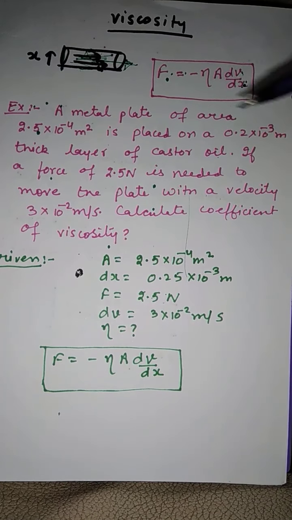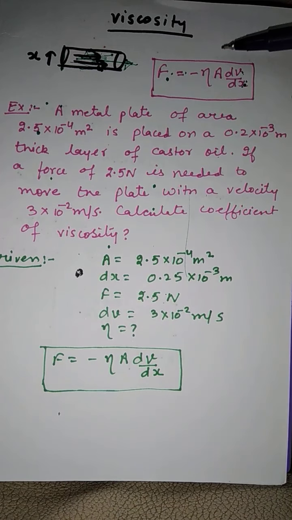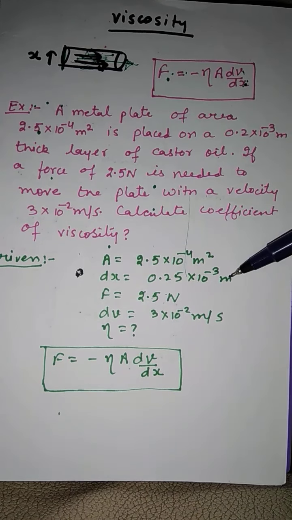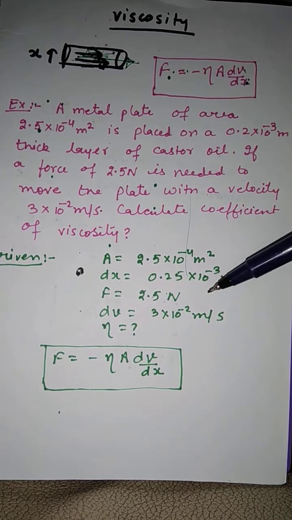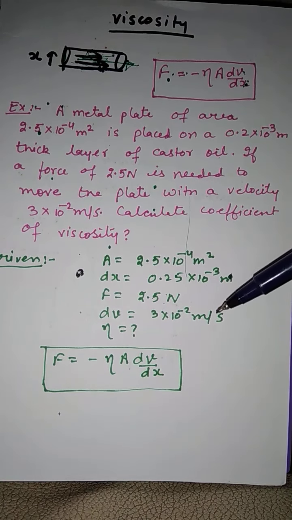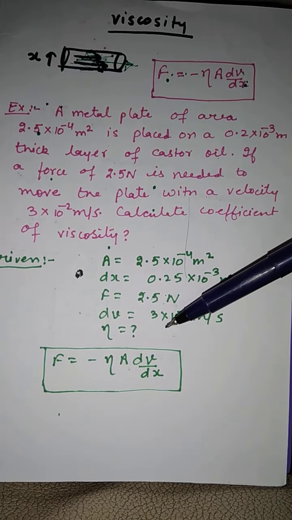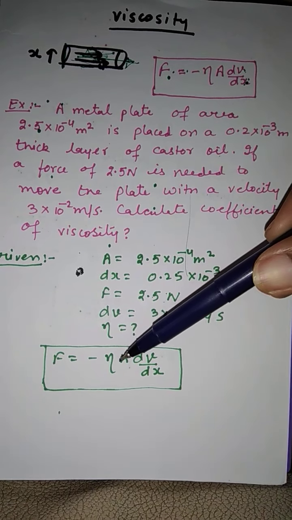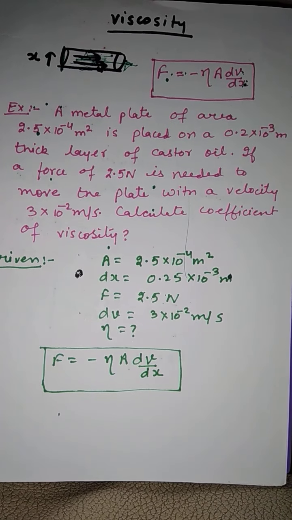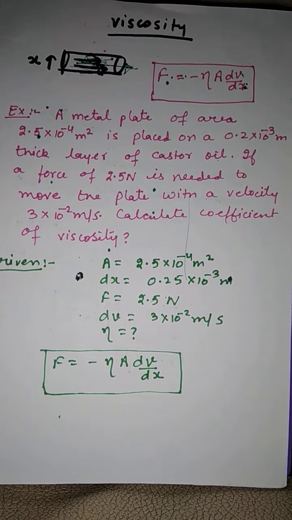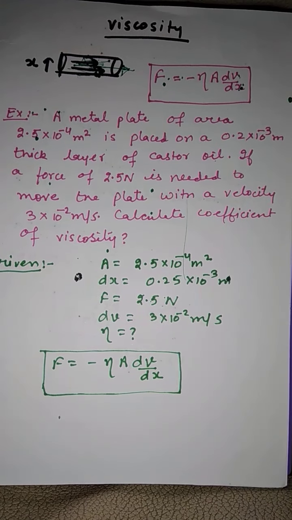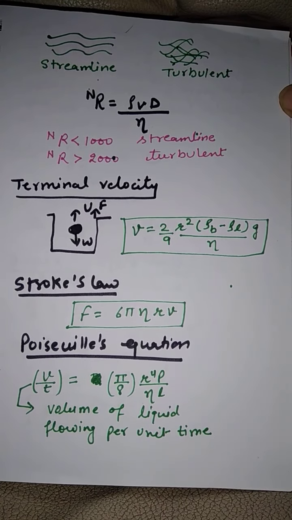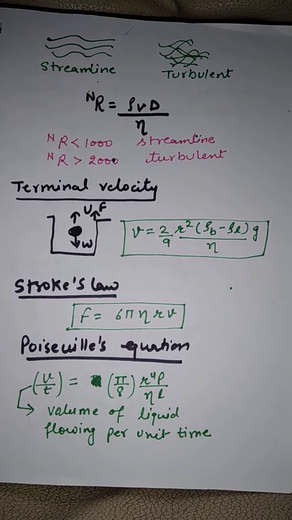You can calculate one numerical based upon this formula also. In this numerical, area is given, the value of gradient dx is given, viscous force value is given, velocity is given. We have to calculate the coefficient of viscosity for that given fluid. So we'll fill the value in this formula and we can comfortably rearrange and calculate the value of coefficient of viscosity eta.